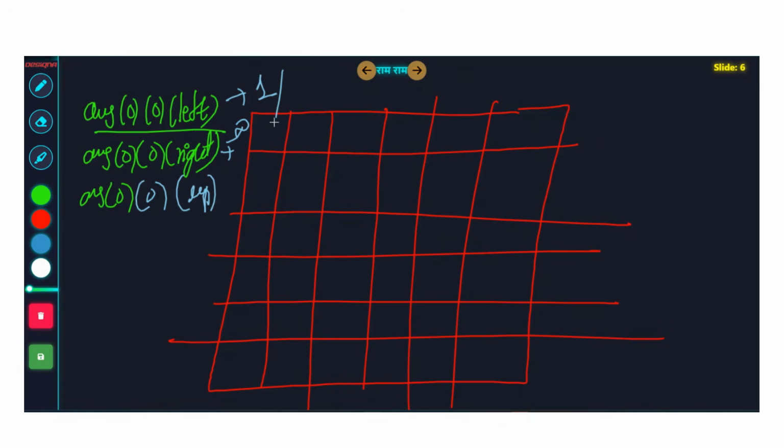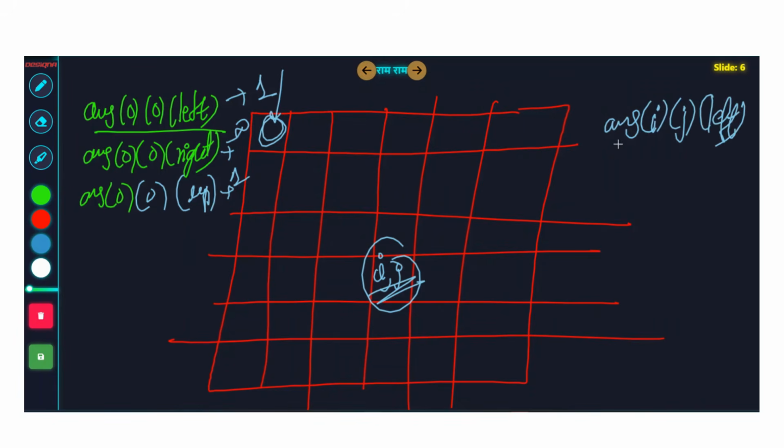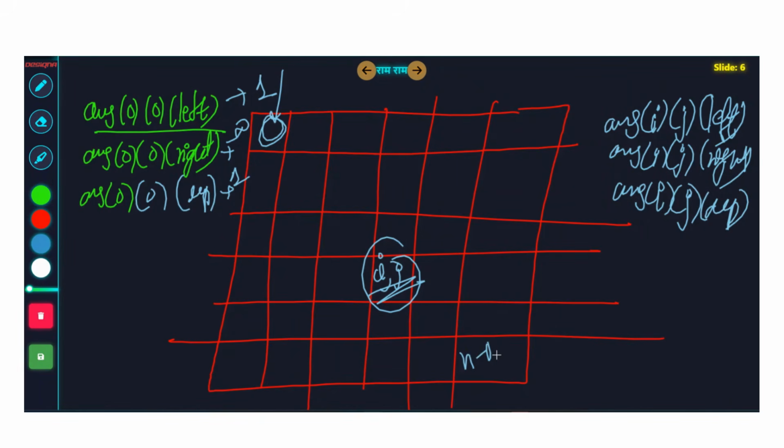What is the best way to reach from up to here? Yes, you can reach here. Now for any cell i, j, if you are able to calculate answer i,j left, answer i,j right, and answer i,j up, you will find the final answer also. The final answer will be what? N minus 1, M minus 1, right?